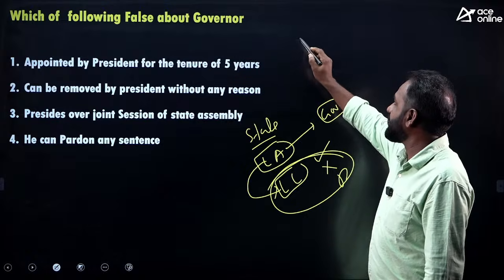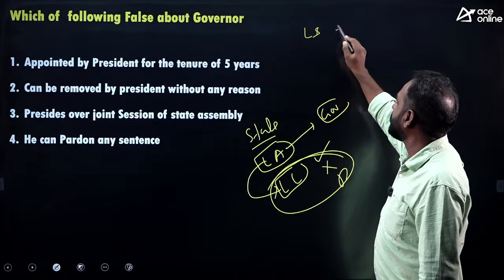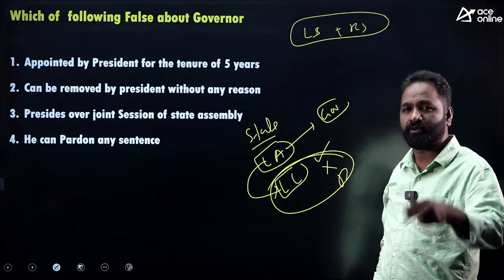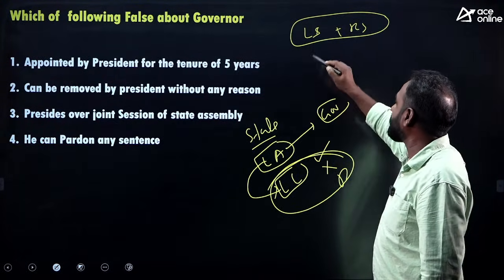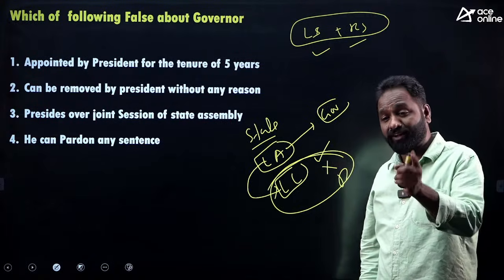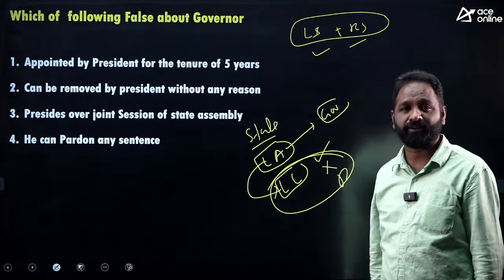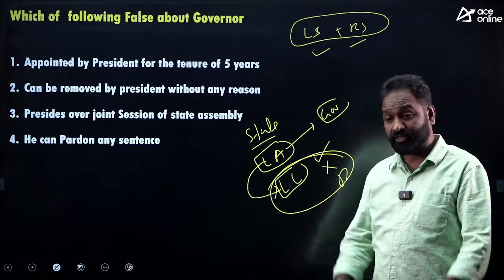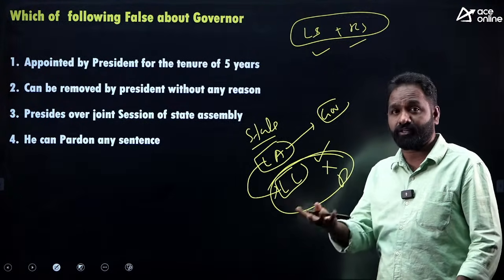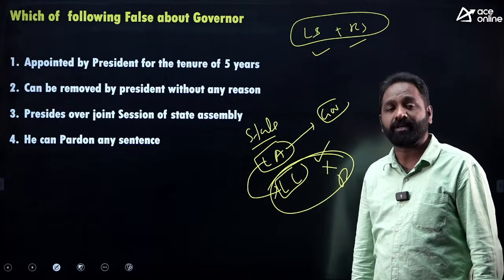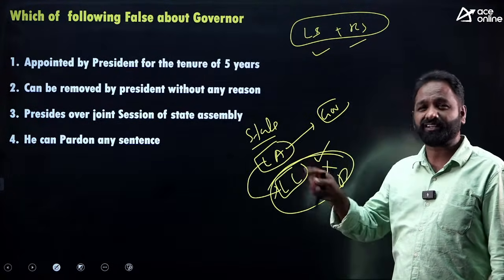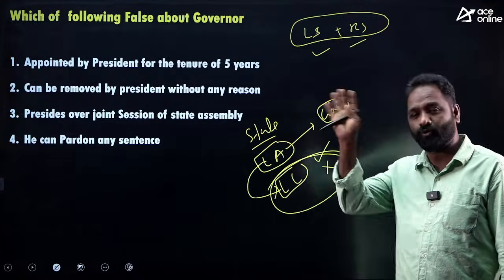Simplified. At the center, we have Lok Sabha and Rajya Sabha. Any bill except a money bill, any constitutional amendment bill, any ordinary bill, should be approved by both Lok Sabha and Rajya Sabha. Two houses must approve the bill. If one of the houses rejects it, the bill will be defeated. It will not go to the President of India. That is the equal power of Lok Sabha and Rajya Sabha.